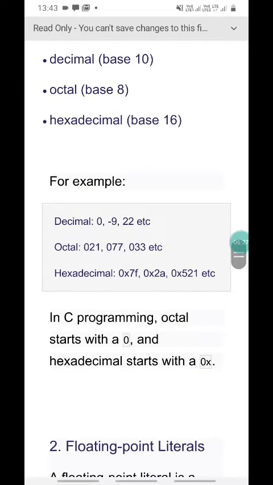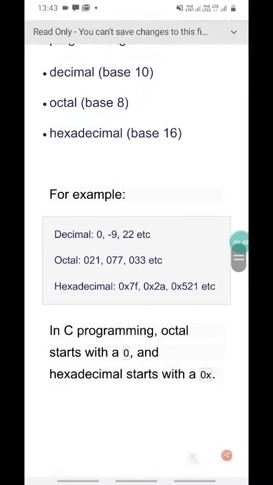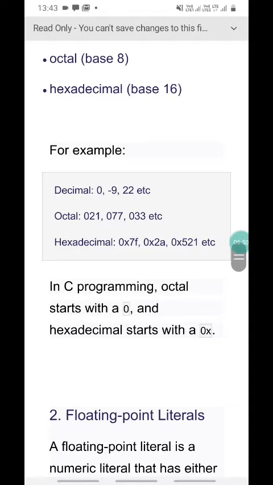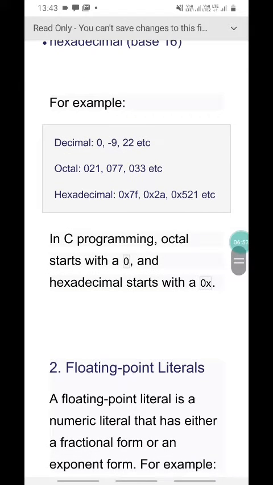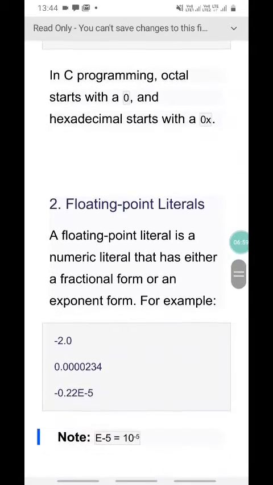Decimal consists of 0, -9, 22. These are the decimal. And octal: 021, 007 and 0, 0 through 3. These are the octal base 8 literals. Hexadecimal, that is the example for the literals. In C programming, octal starts with 0 and hexadecimal starts with 0x. Then floating point literals.